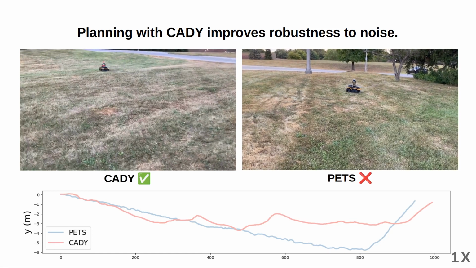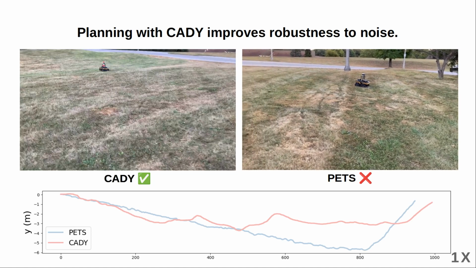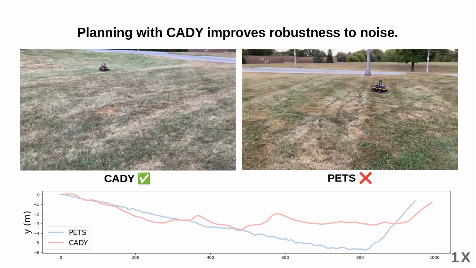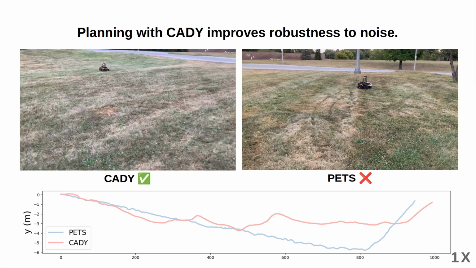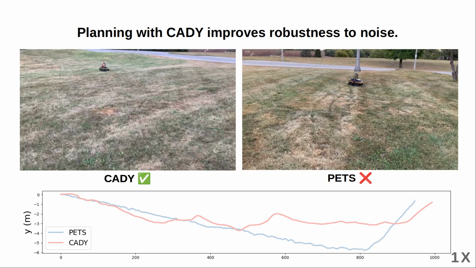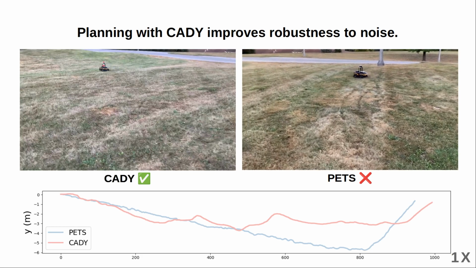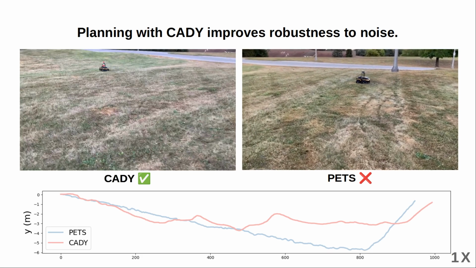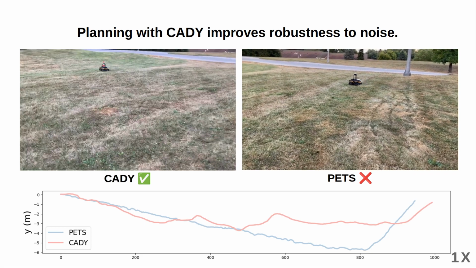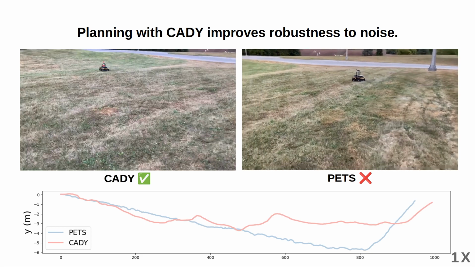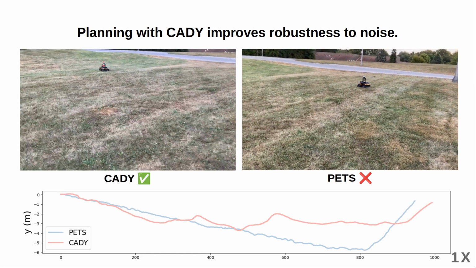The plot lets us see the true robot state during the task, specifically, the deviation from the y-axis whenever the robot is using CADI and the baseline. From it, we can clearly see that sampling-based planners that use CADI show greater robustness to this common and challenging scenario. Additionally, we can see that CADI also completes the task in 1/3 of the total time it takes the baseline to do it.